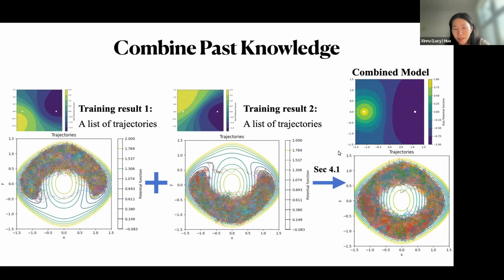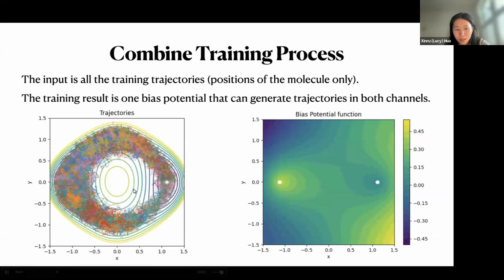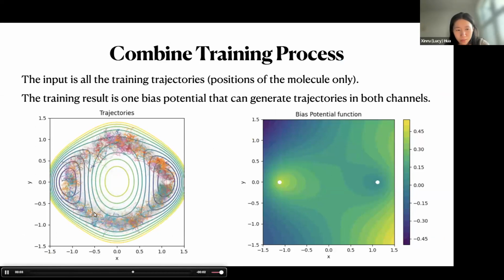So our method has another optimization problem that corresponds to this setting. And in the end, the combined model will look like this. The bias potential still looks similar to the ground truth one, and it's able to sample trajectories in both channels. Here is the training process. We can see first the trajectories that are sampled are moving from left to A, from A to B, and then they go in both channels equally.